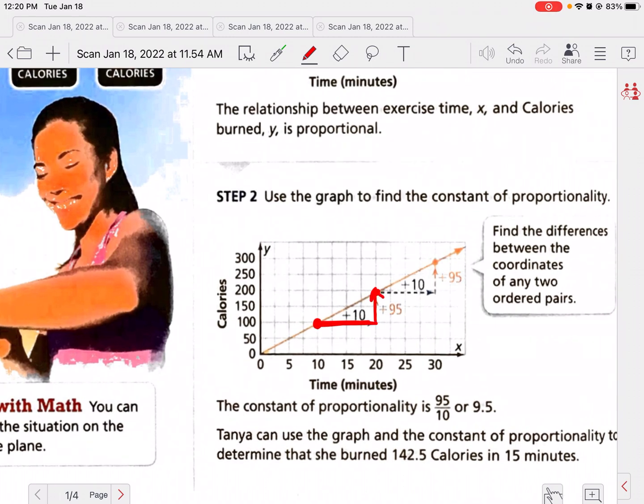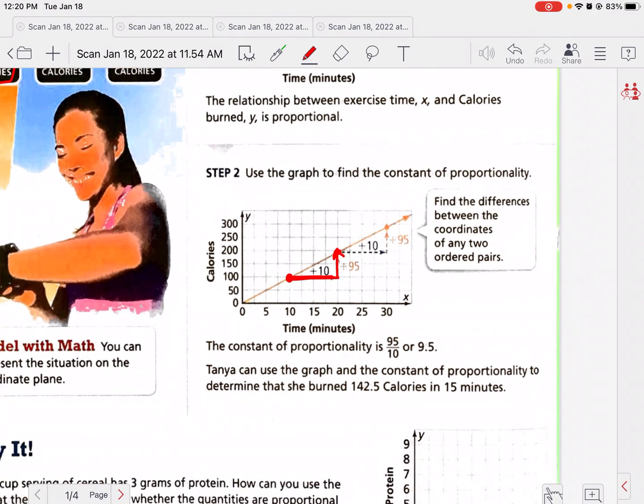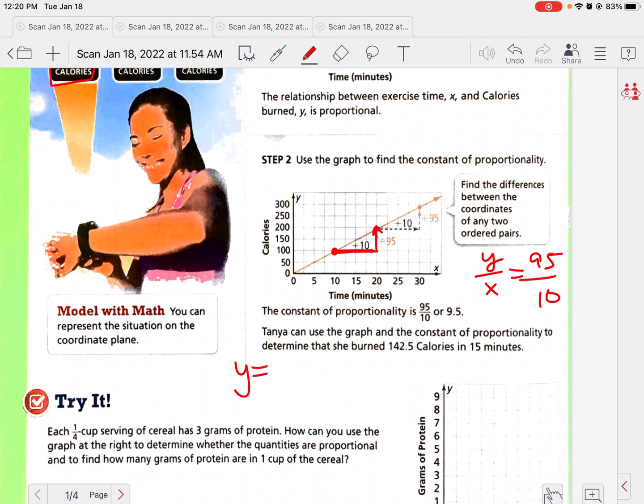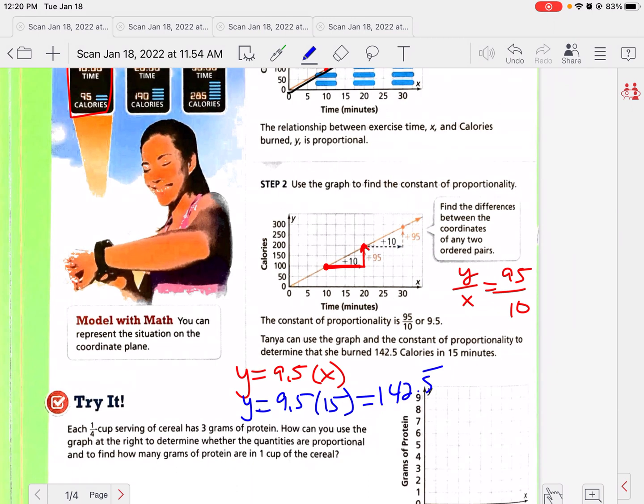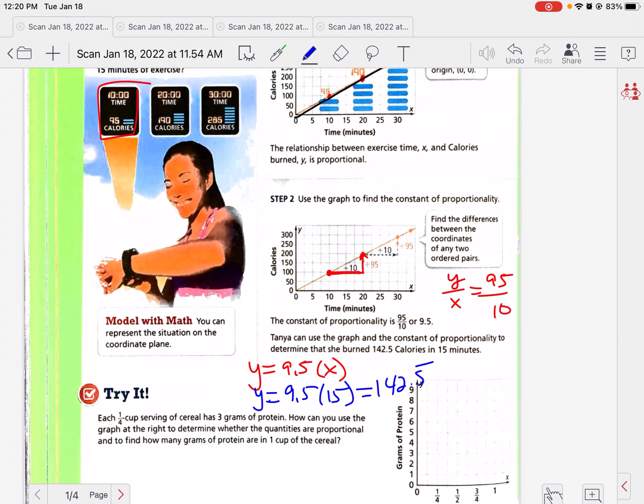Okay. So again, our constant of proportionality is the y over the x. Well, the y change here is 95 over the x change here, which is 10. 95 divided by 10 is 9.5. So we know that our equation is y equals 9.5 times x. Okay? And we don't have to put the x in parentheses. Now I want to know how many calories did she burn at 15 minutes. So I would have y equals 9.5 times 15, and 9.5 times 15 would be 142.5. Okay, so that is how we would get that answer.